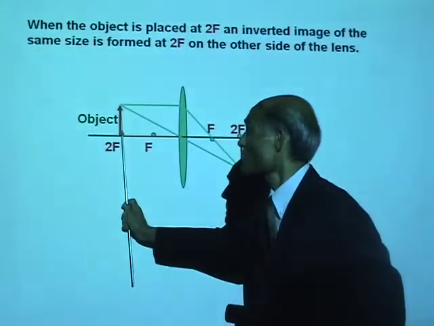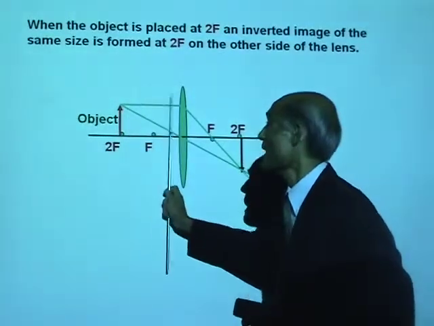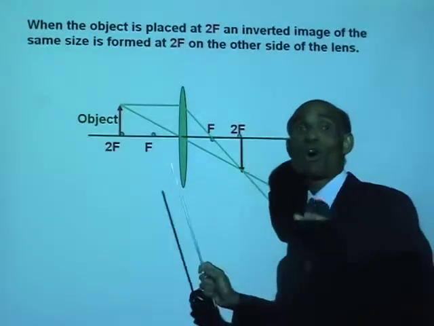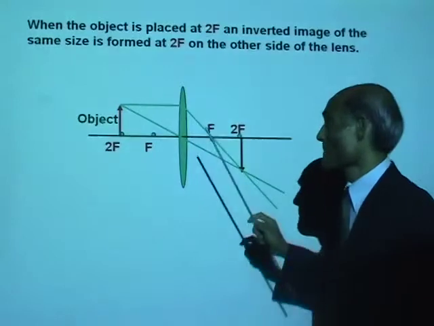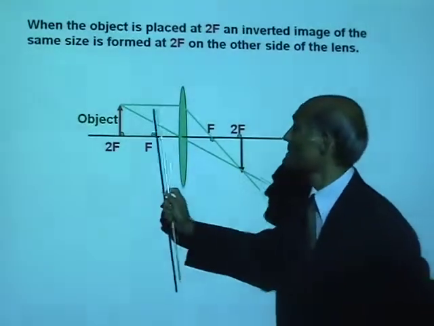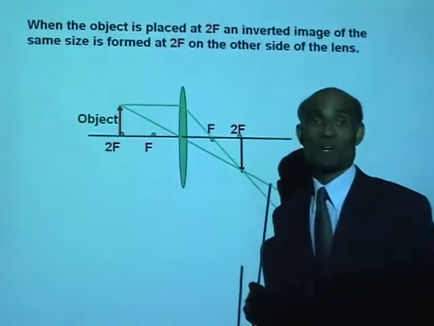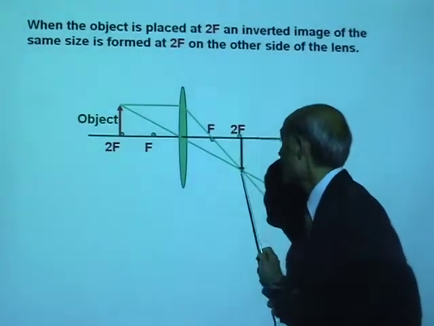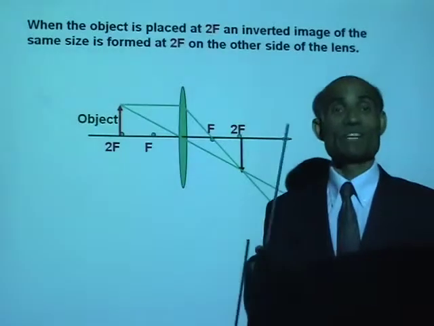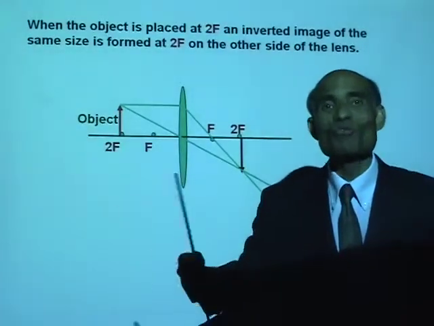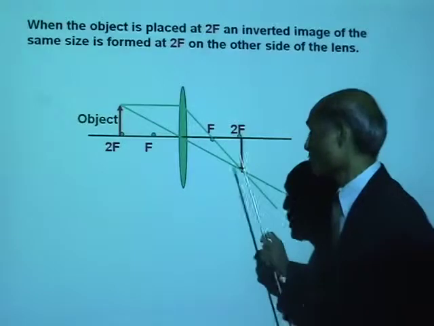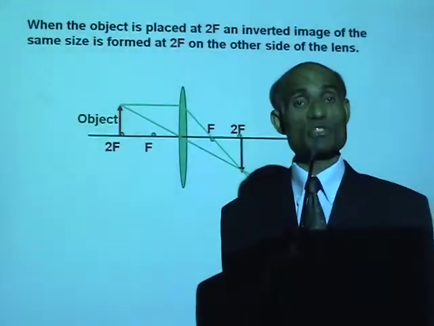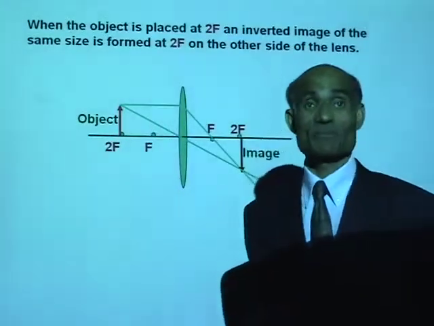When the object is placed at 2f on one side of the lens, the image is formed at 2f on the other side of the lens. The image is of the same size as that of the object. It is formed at 2f and it is inverted. Is this image real or virtual? Because the image is formed by the actual intersection of the refracted rays, this image is real.